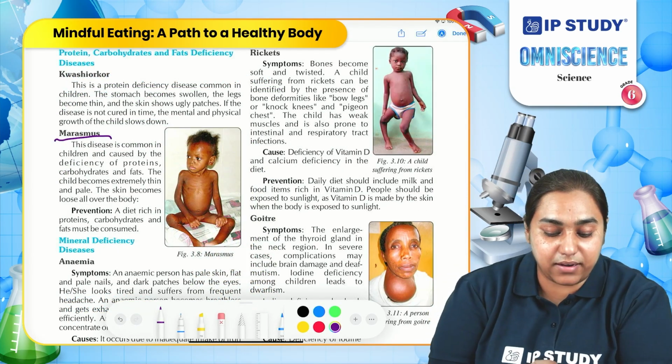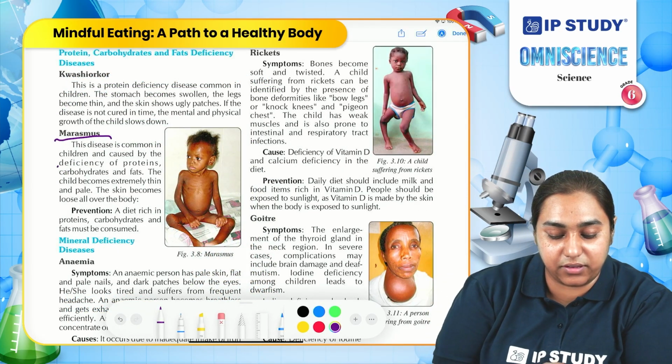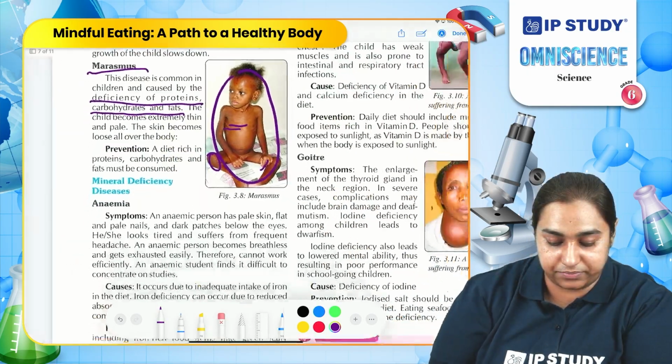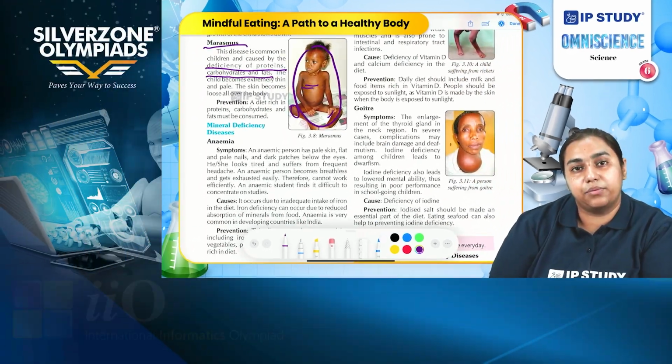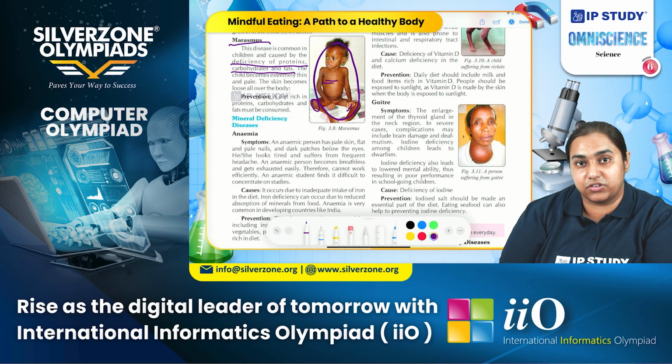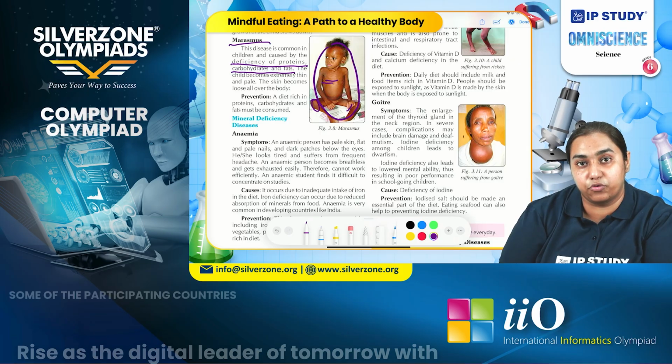The disease marasmus is caused by the deficiency of proteins, carbohydrates and fats. So, fat, protein and carbohydrate are very important during the growing phase of children. They are the major components and should be included in our food.